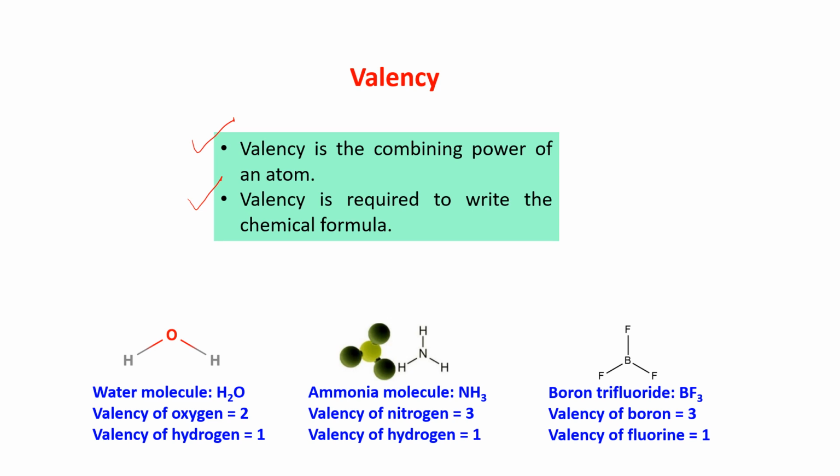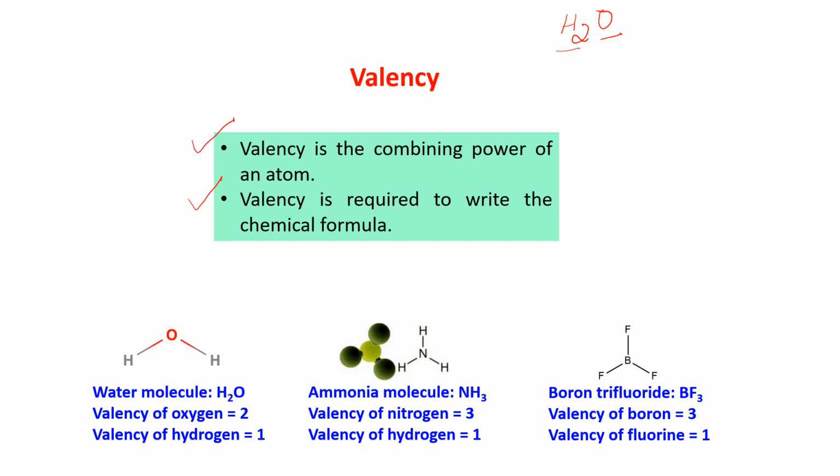You all know that the formula of water is H2O, that 2 atoms of hydrogen are combined with 1 atom of oxygen.